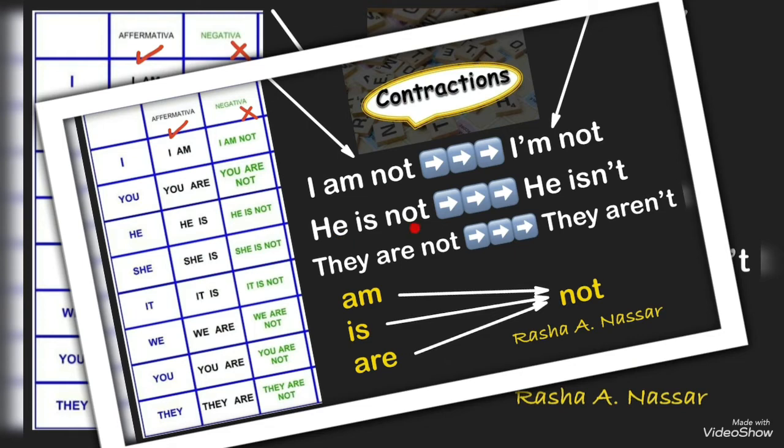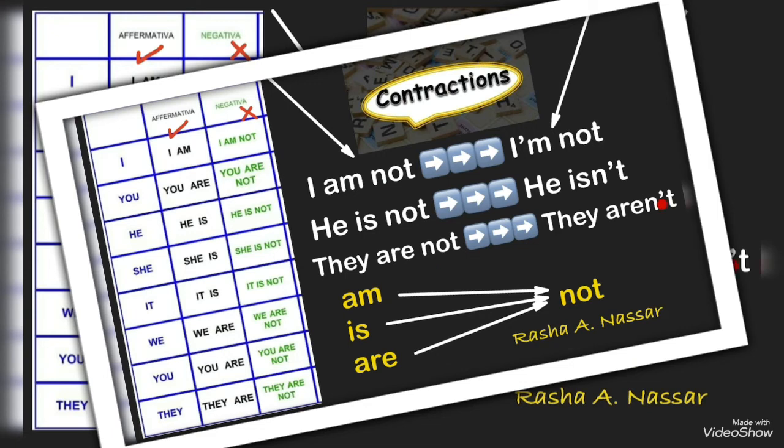He is not, he isn't. I will make is not one word, and then I will remove letter O and put a comma instead. They are not, it will be they aren't. How? I will make are not one word, and then I will remove letter O and put a comma instead.